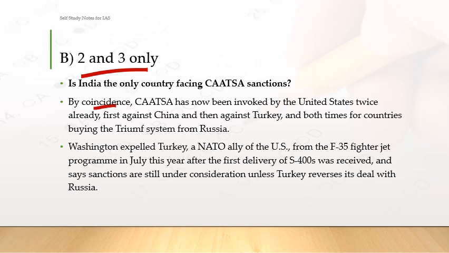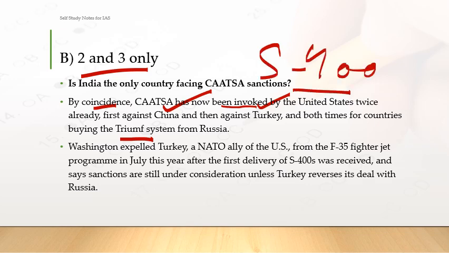The explanation is CAATSA has now been invoked by the United States twice already, first against China and then against Turkey, and both times for countries buying the Triumph system from Russia. I hope you know about the Triumph system S-400, the defense system which Russia supplies to these countries, and now India is also buying these S-400, but this has not been applied to India.